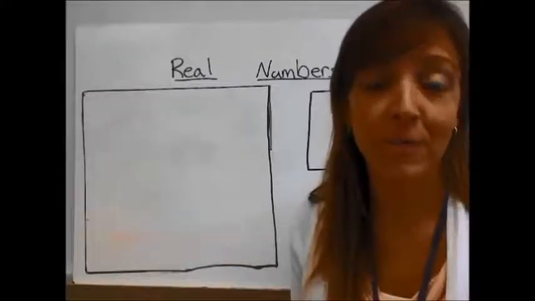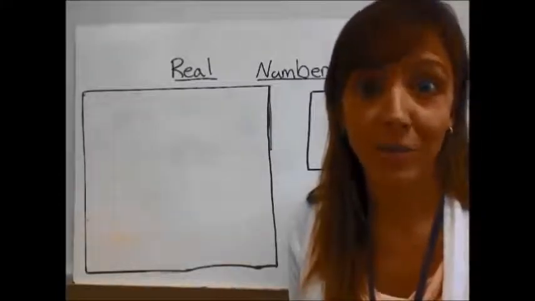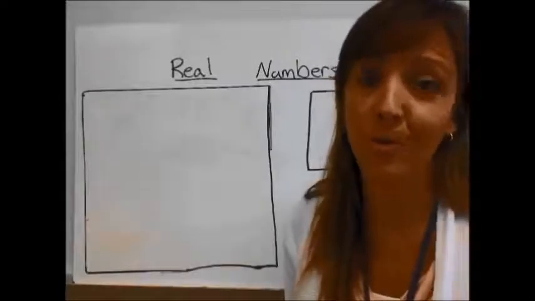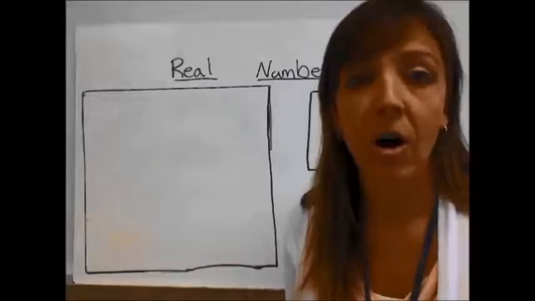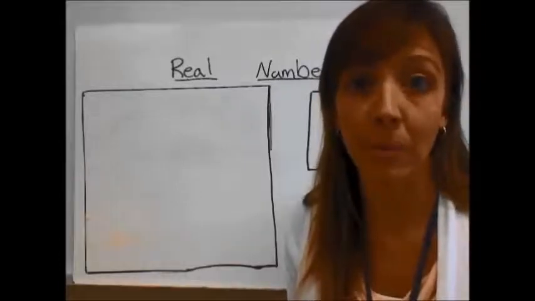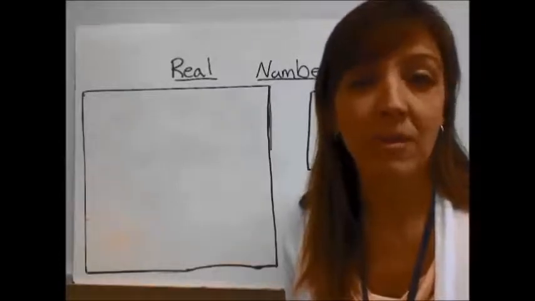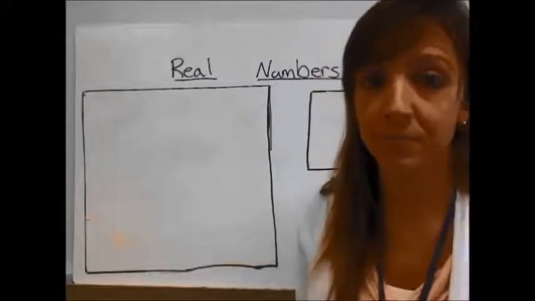Real is the opposite of imaginary. There is such a thing as an imaginary number, which you will learn about in high school. We're not going to worry about that right now. But real numbers are all of those numbers that you can find on a number line. Real numbers can be split into two categories.